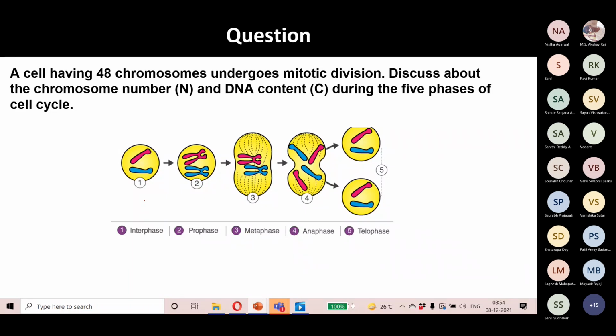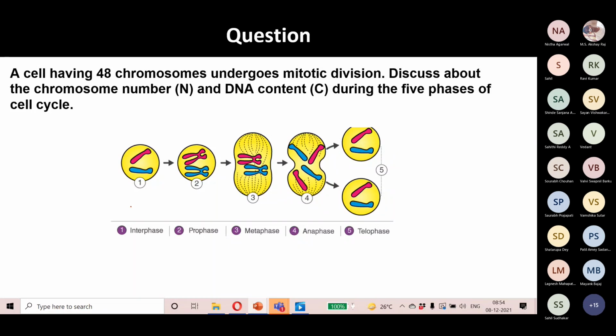DNA content means that when a cell is in its normal state, the DNA content is called 2C. When a cell divides, the DNA content doubles. When a cell undergoes S phase, the DNA content doubles and becomes 4C, so it goes from 2C to 4C. So in interphase, what should the DNA content be? It should be 2C or 4C.